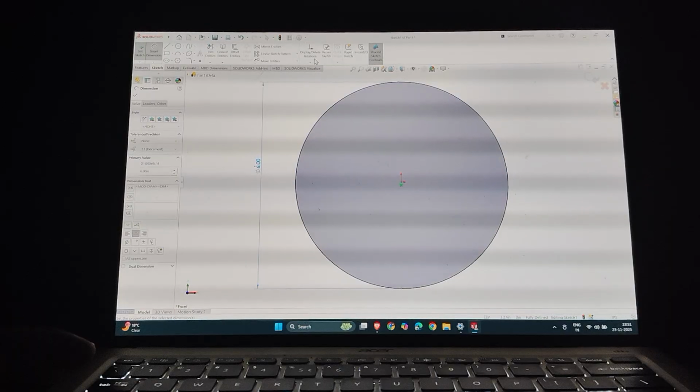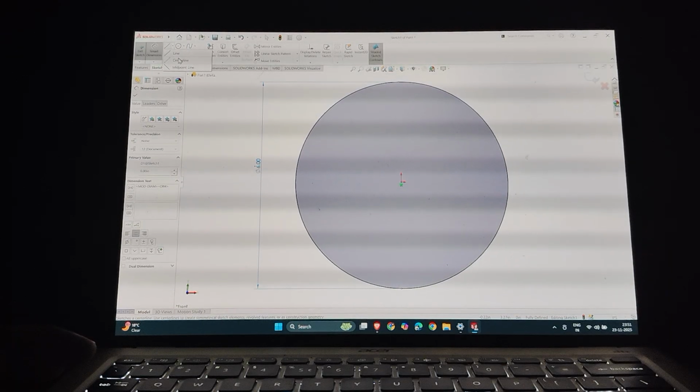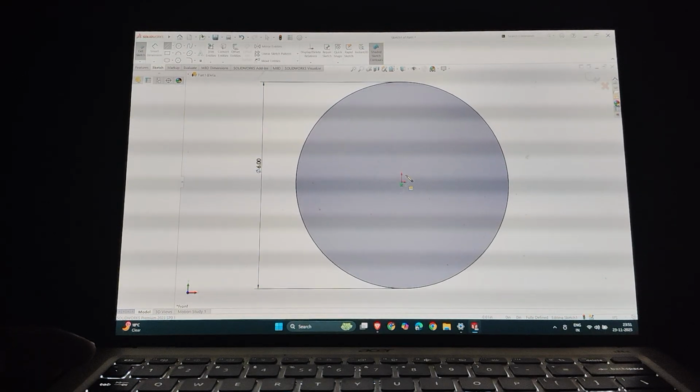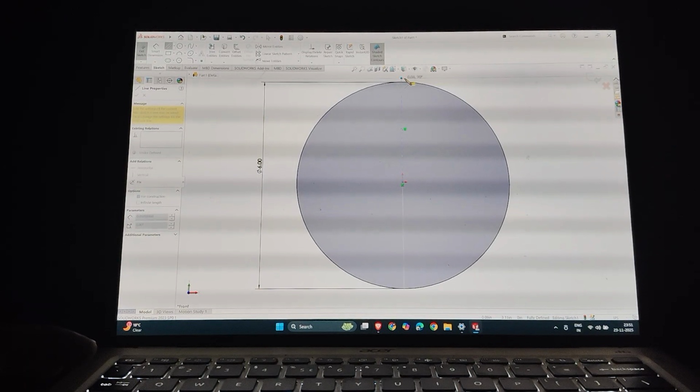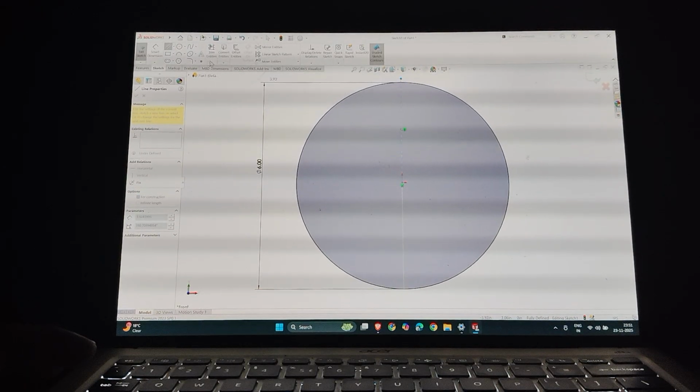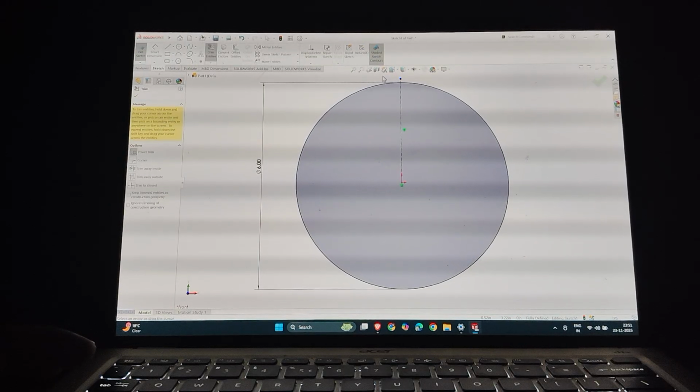I'll try a construction line from the center to its height. It's a vertical length. Okay, I'll cut the additional line.